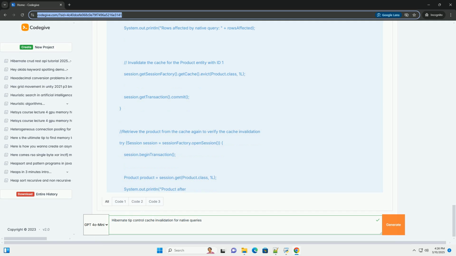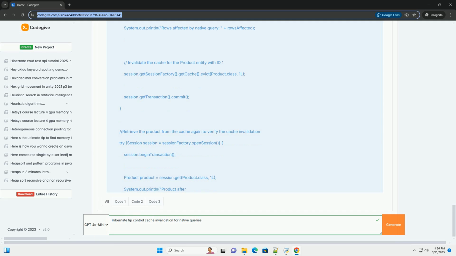B. Selective cache invalidation using @CacheInvalidate, Hibernate Envers extension. Hibernate Envers provides a powerful auditing mechanism and also the @CacheInvalidate annotation to selectively invalidate parts of the cache based on changes made by any kind of query, including native. This approach is suitable for more complex scenarios where it's difficult to directly track the modified entities in your Java code. 1. Add Hibernate Envers dependency. 2. Annotate your entity and enable Envers. 3. Use @CacheInvalidate with native queries.